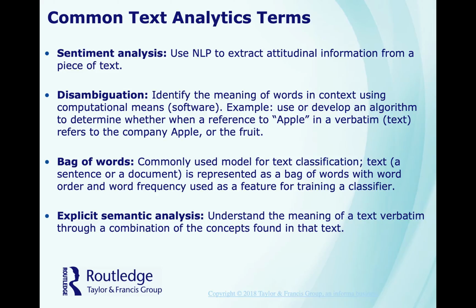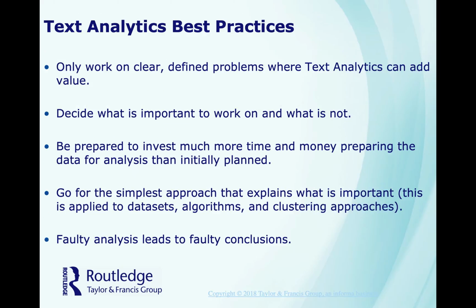Explicit semantic analysis. This is the understanding of the meaning of a text through a combination of concepts found in that text. So text analytics works best when there are clear, defined problems that can add value. They decide on what's important and work on what is not.